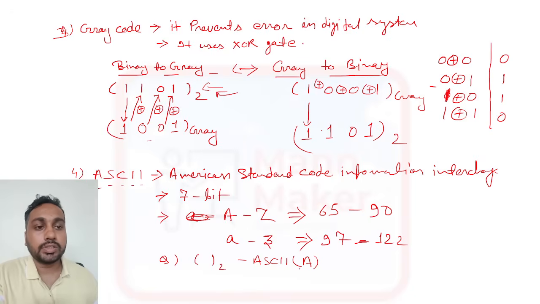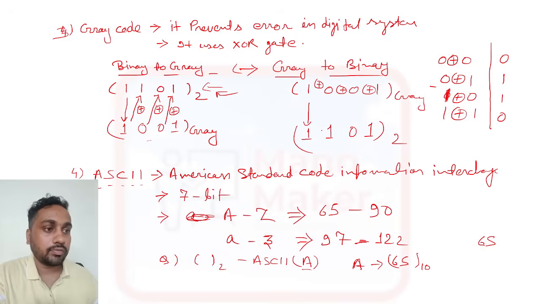So we need to find the binary representation of A. A in ASCII code is 65, which in decimal is 65. Now we know how to convert decimal to binary. You take this 65 and use the division method.